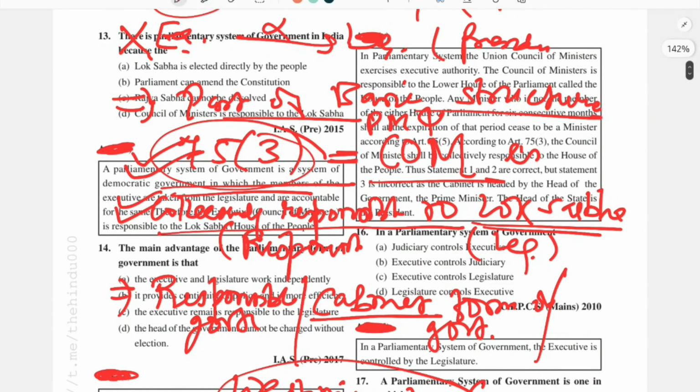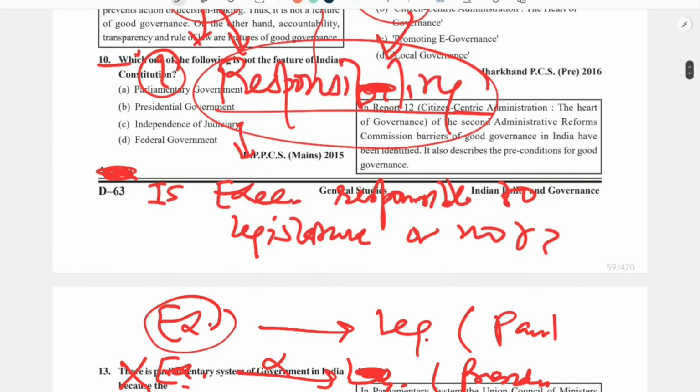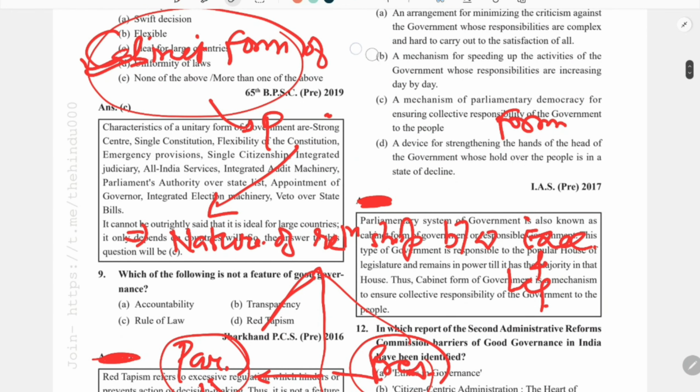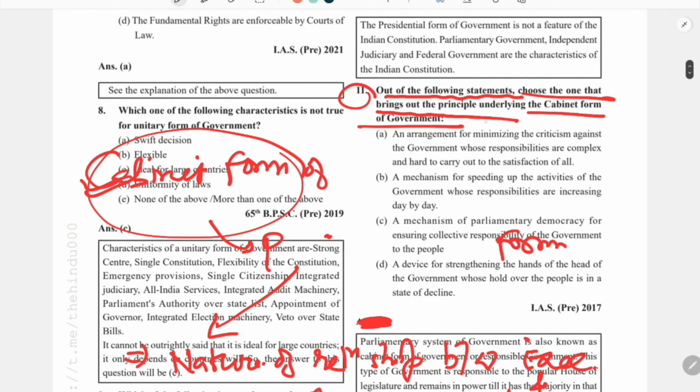So I have explained what the meaning of this parliamentary form of government is, what the other names of this parliamentary form of government are, and why they are called by such names. Now coming to the question, which we can easily solve, this is nothing but the parliamentary form of government.